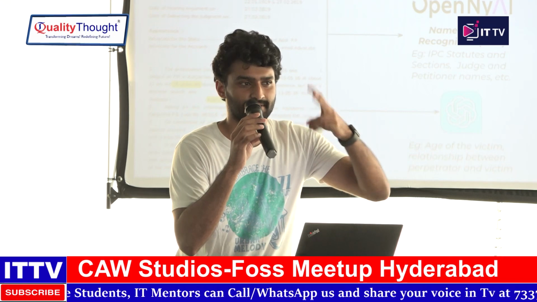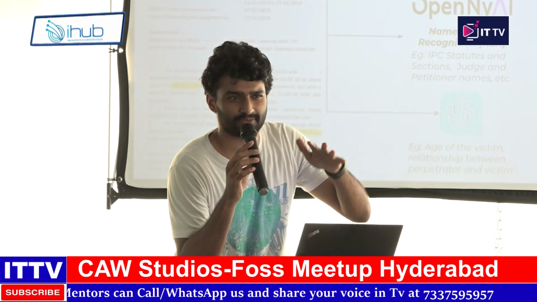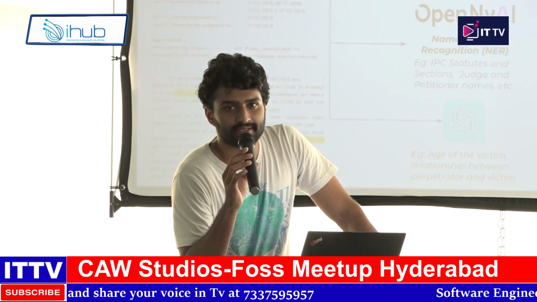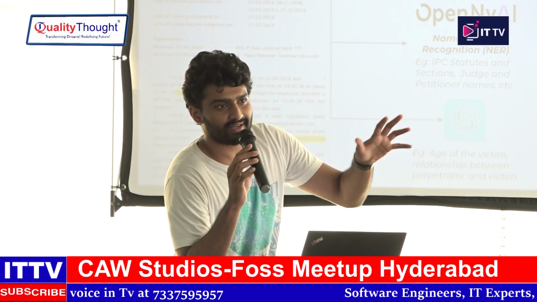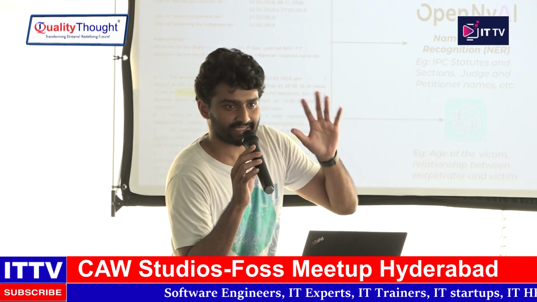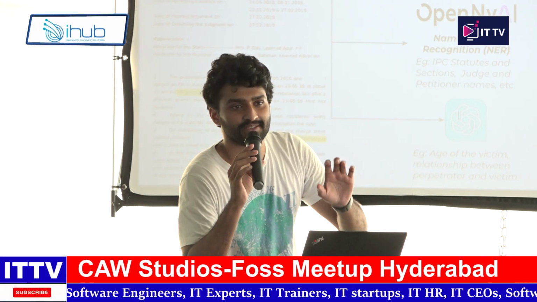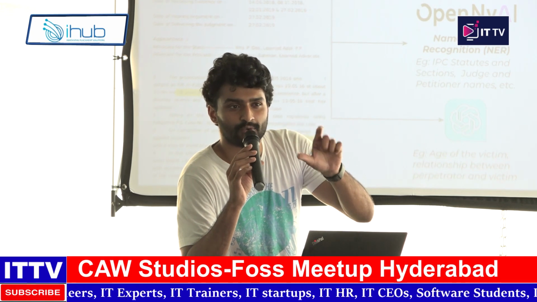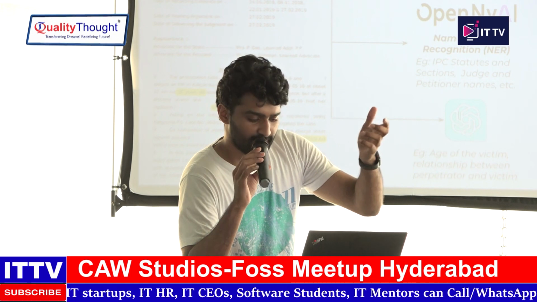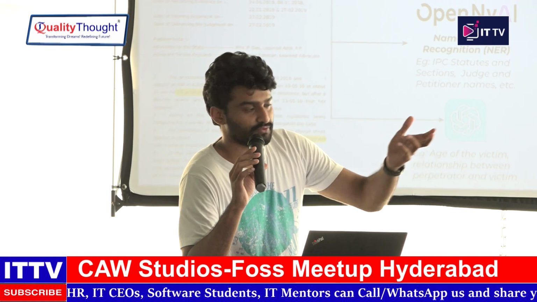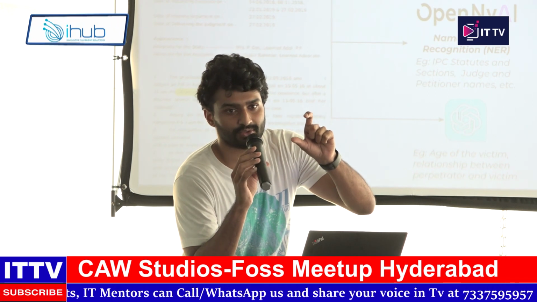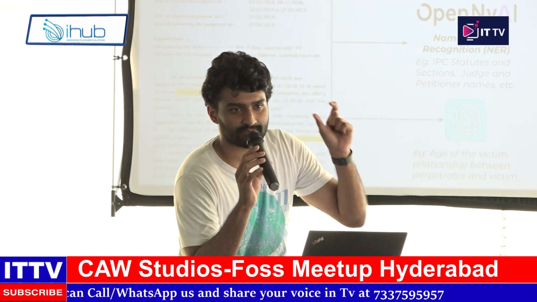I can go into depth on those two modules, but basically one is named entity recognition, which means the model is trained on Indian court judgments, so it works well on Indian judgments. It can pick out up to 14 variables of interest, and these could be statutes in a given judgment. For example, in our judgment, we wanted to know which particular section of POCSO was used in this particular case.